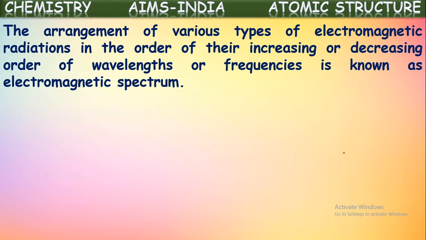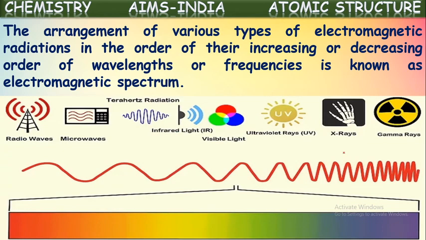Whatever the electromagnetic radiations are, if you arrange them in increasing order of their frequencies or wavelengths, or in decreasing order of their wavelengths or frequencies, then the chart representing all kinds of electromagnetic radiations is known as the electromagnetic spectrum. Let us see the chart once. All kinds of electromagnetic radiations are represented here: radio waves, microwaves, infrared light, visible light. This is the light which we can see with our naked eye. The others cannot be seen. Ultraviolet radiation, X-rays, gamma rays.